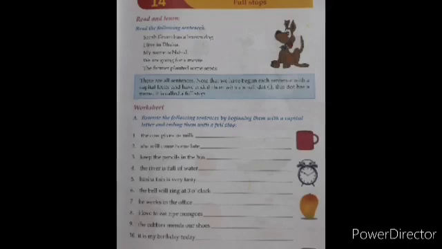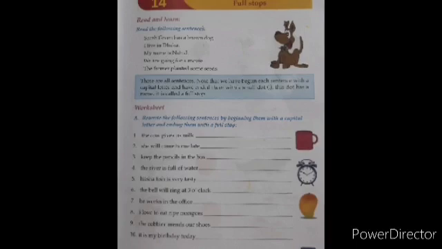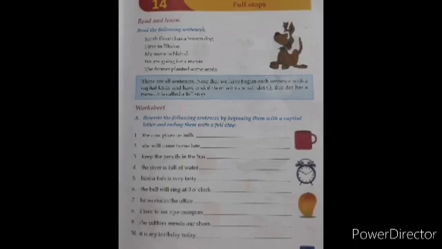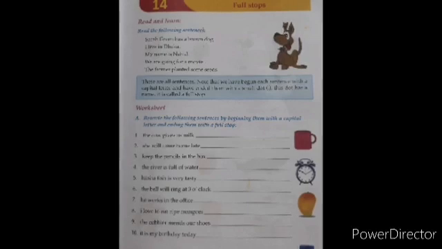This dot has a name, and this dot is called a full stop. These all are sentences. Note that we have begun each sentence with a capital letter and have ended them with a small dot, and this dot is called a full stop.